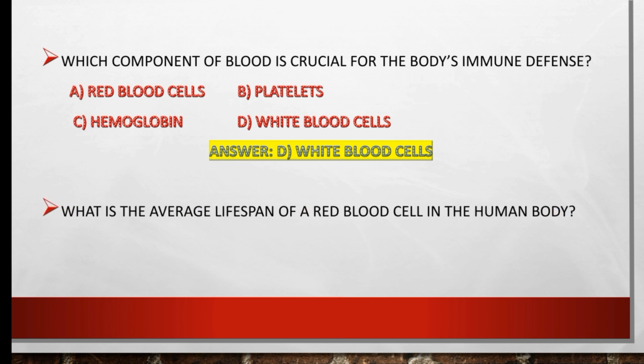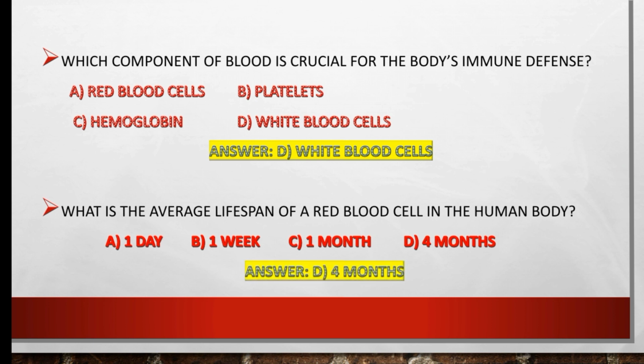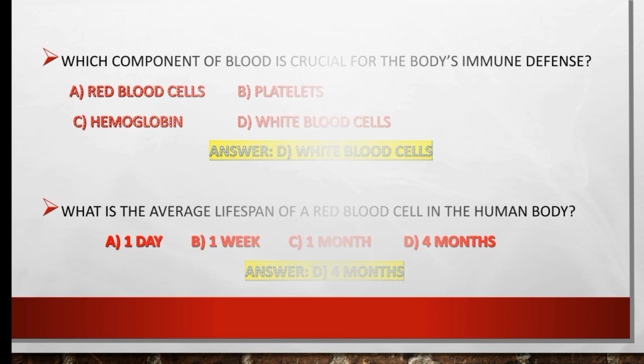What is the average lifespan of red blood cell in human body? 1 day, 1 week, 1 month, or 4 months? So the right option is 4 months. The lifespan of a red blood cell is 4 months, which is almost equal to 120 days.